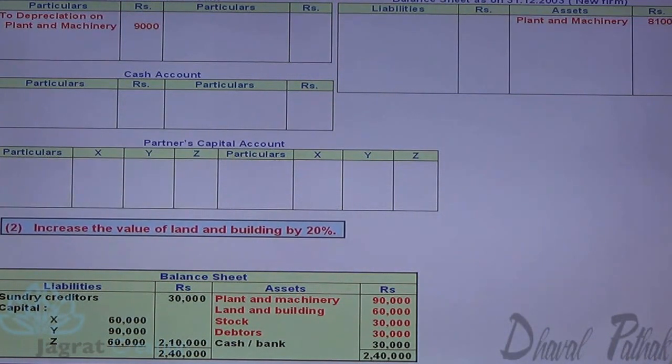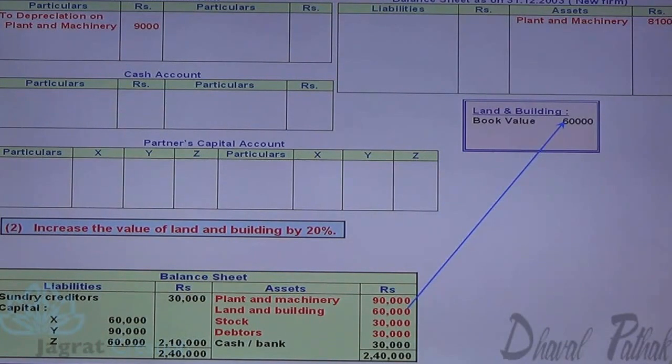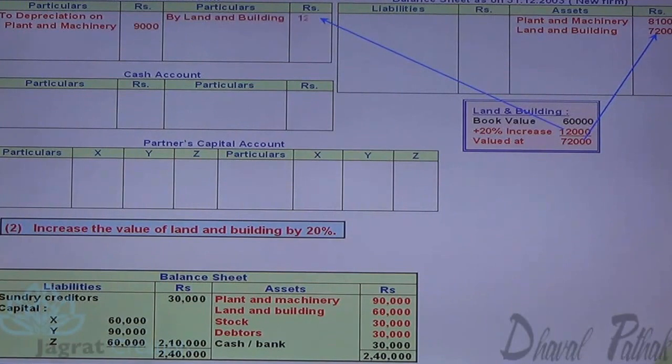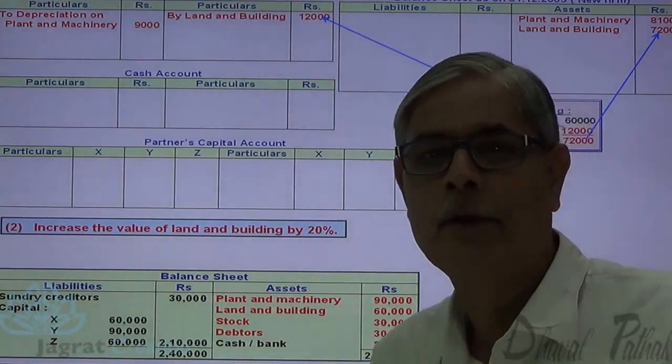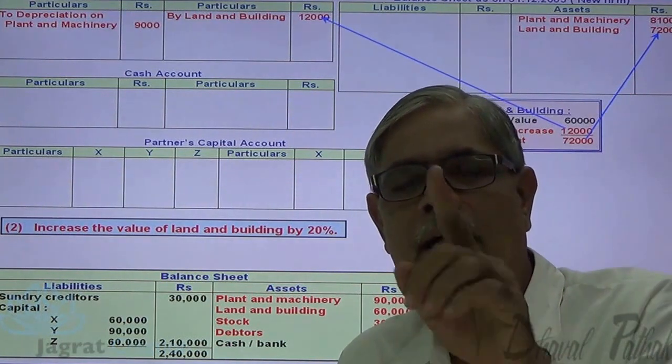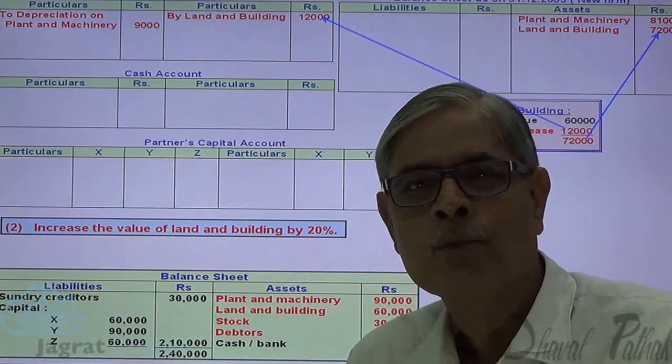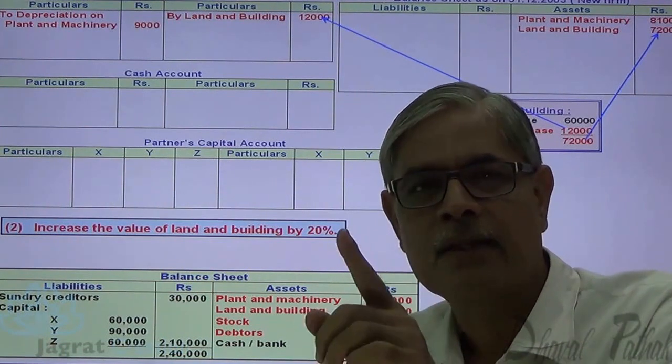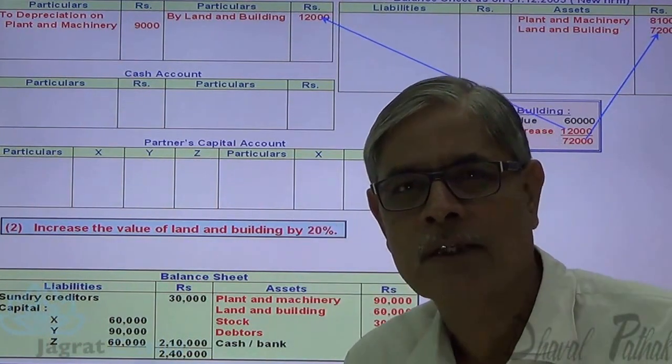Next, increase the value of land and building by 20%. Look at the note. Building 60,000, 20% thereof 12,000. New value of land and building is 72,000, that will appear in the balance sheet. And the increase in value of land and building will appear on the credit side of revaluation account. So revaluation account is credited with 12,000 and land and building account is debited with 12,000. So land and building appears in the balance sheet at 72,000.